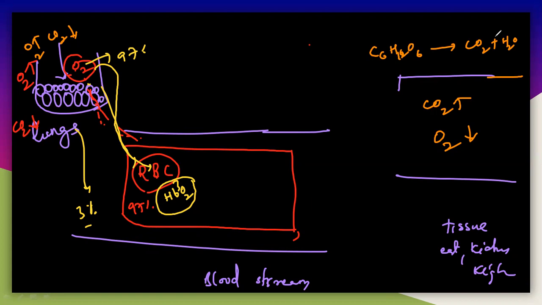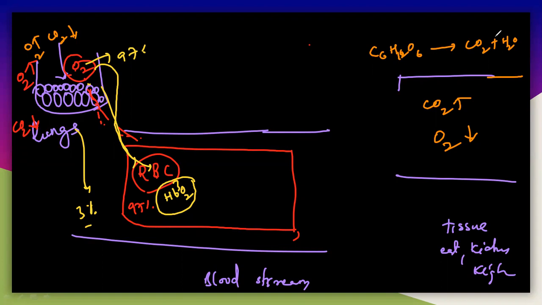So in the tissues, what happens? Whatever food we have taken is converted into glucose, and the glucose breaks down into CO2 molecules and water molecules. This glucose is made in our body from the food. Whatever food we take must be converted into glucose so that we get the energy.